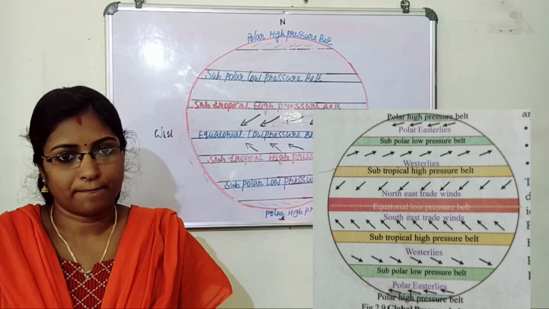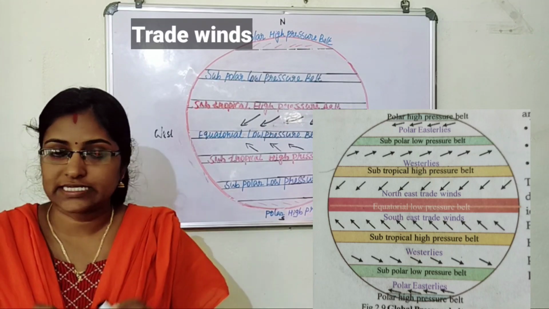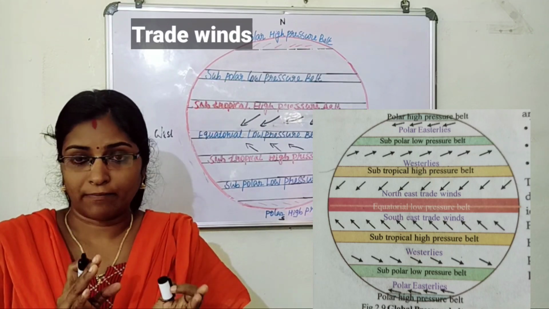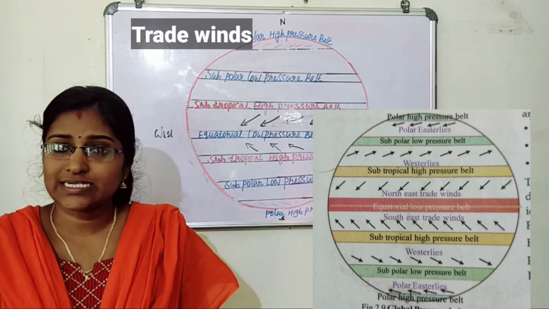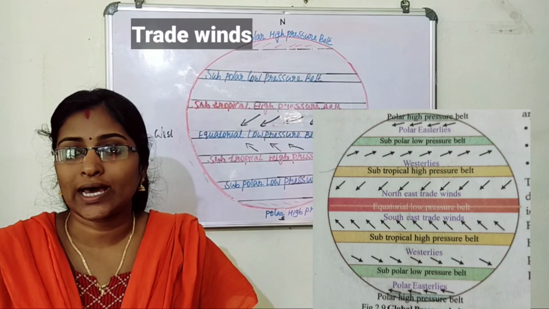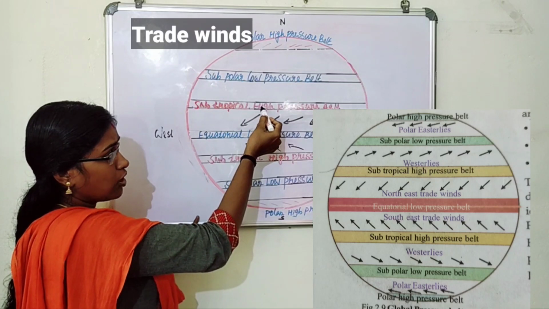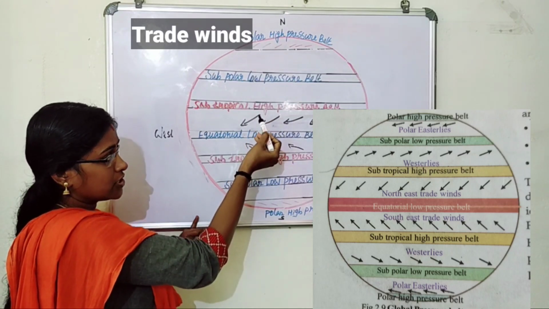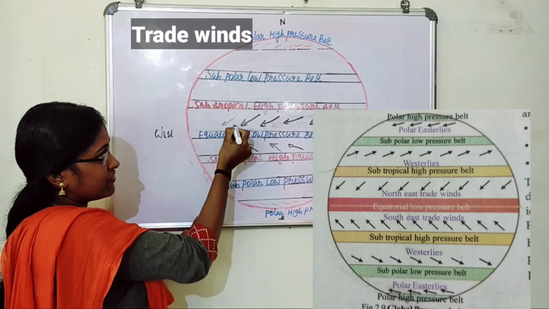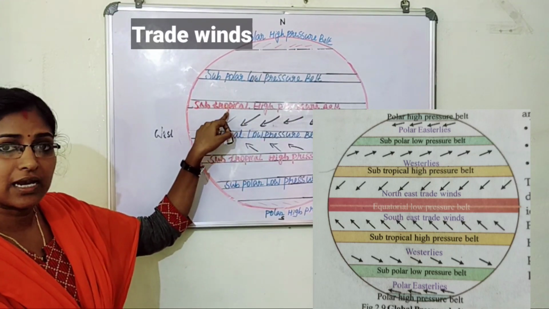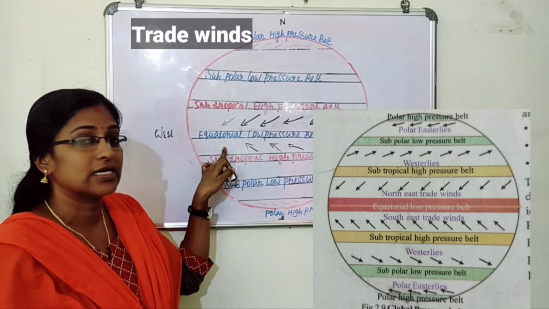Our first topic, that is trade wind. What is trade wind? Listen. The wind blows from subtropical high pressure belt to the equatorial low pressure belt is known as trade wind. Look here. The wind blows from subtropical high pressure belt to equatorial low pressure belt like this. Then the wind that blows from subtropical high pressure belt to the equatorial low pressure belt is called trade wind.